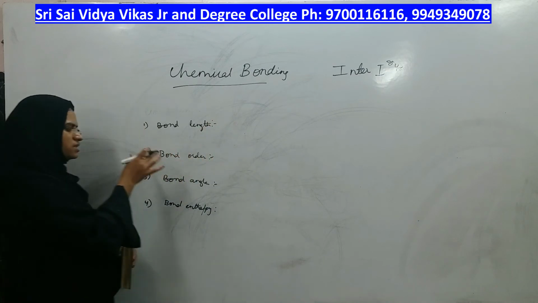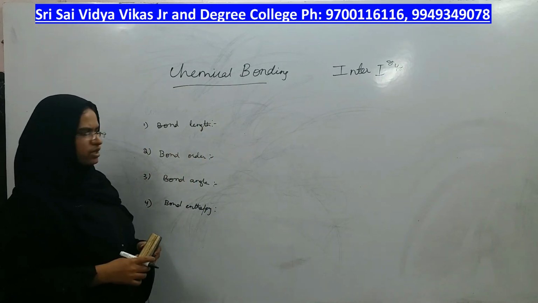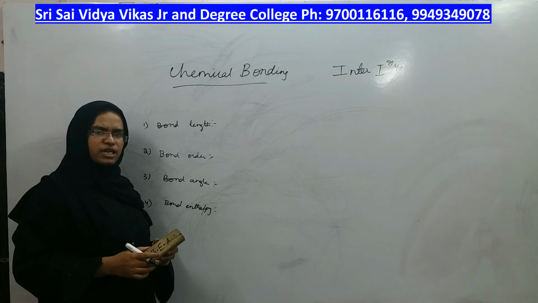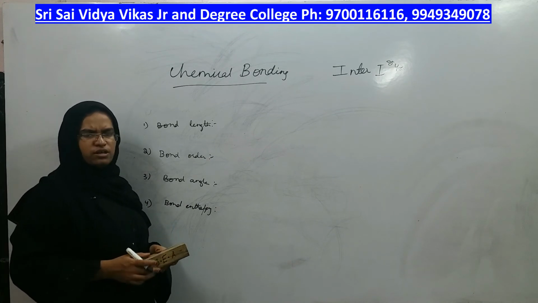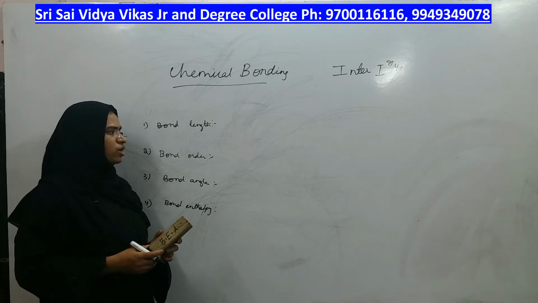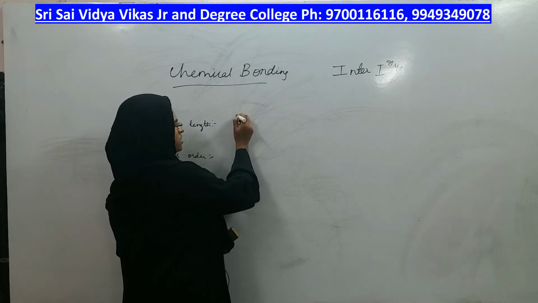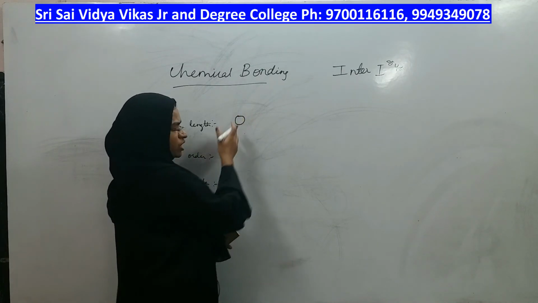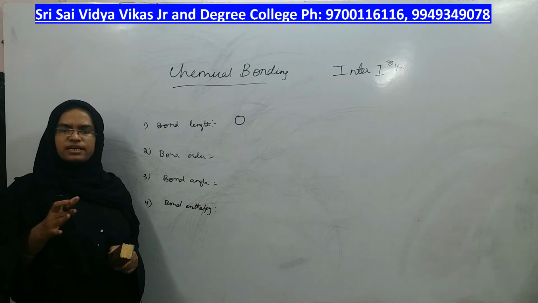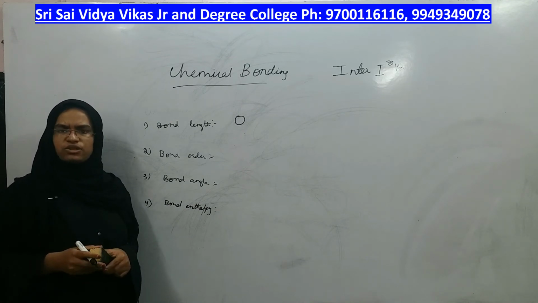Right? Let us discuss each in detail. What does it mean by bond length? Bond length you must already know from periodic table, right? Bond length means the distance between, suppose, two atoms, and in all the cases you have to imagine that the bond is covalent bond only, not ionic bond.